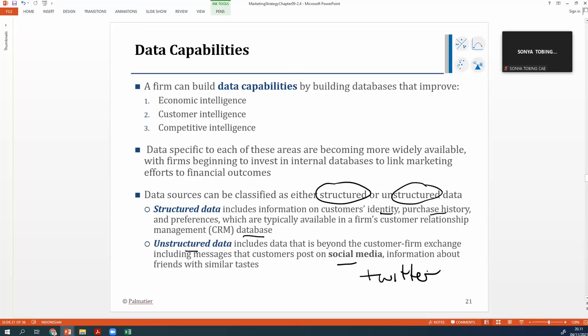So next after the meet, we are going to do the Twitter data analytics. Yeah? Twitter data analytics. How we can grab Twitter data and develop marketing analytics based on the unstructured data. Okay.